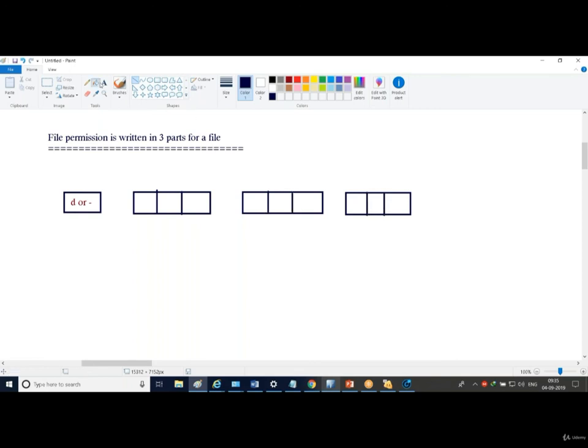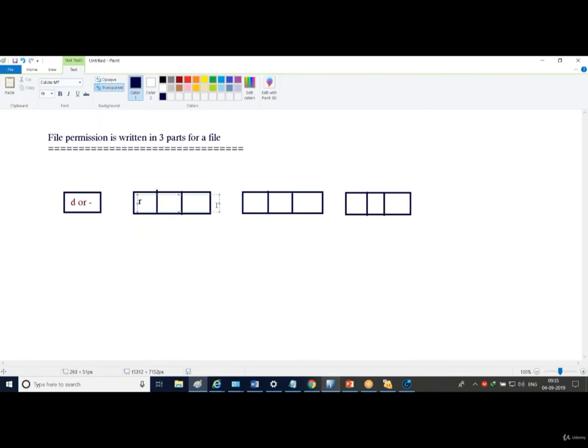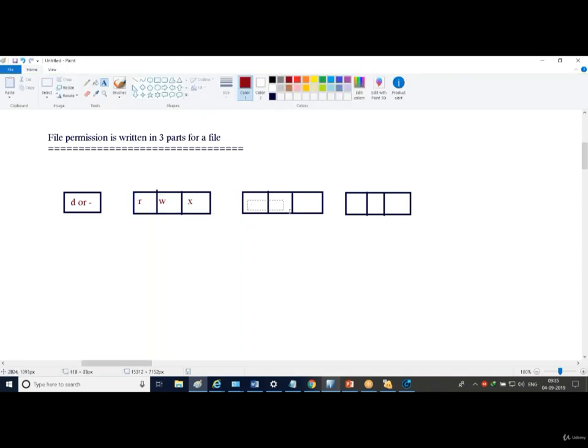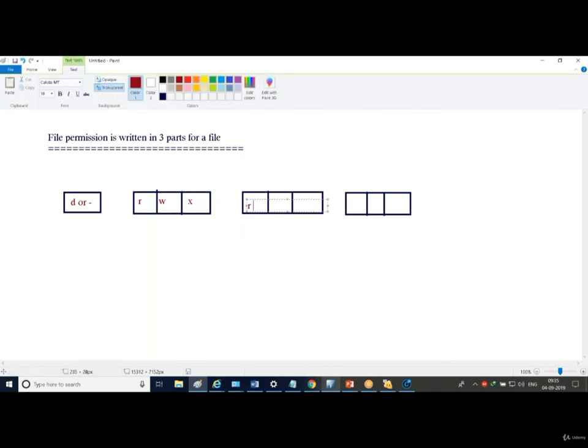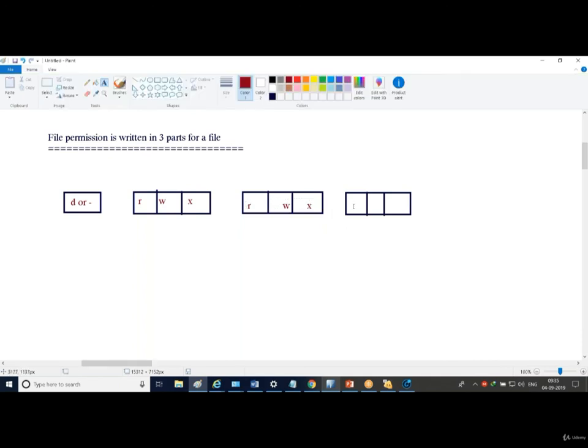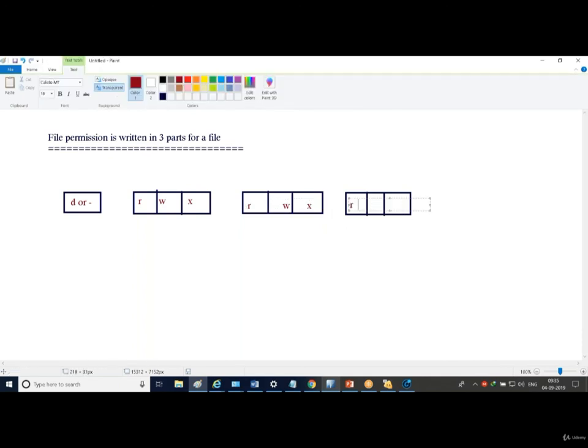It could be read, it could be write, it could be X. Same possibility here: it could be read, write, execute, or any combination of read, write and execute. So generally you come across these kinds of situations.